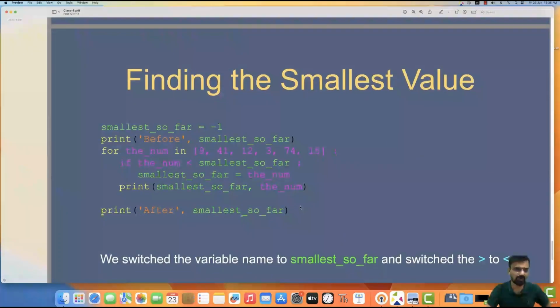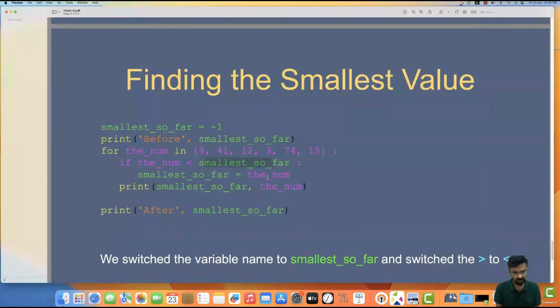Finding the smallest value. Smallest so far is initialized to -1. Print before, smallest so far, it will be -1. Then I have an array of numbers, and if num is less than smallest so far, you swap the numbers. That is the logic. You compare -1 with the first value 9.